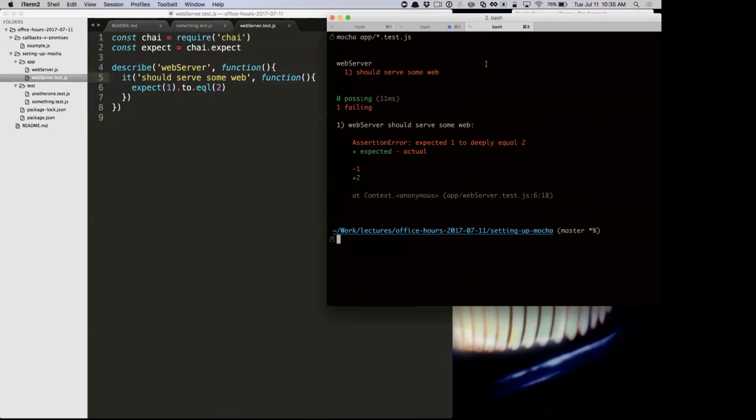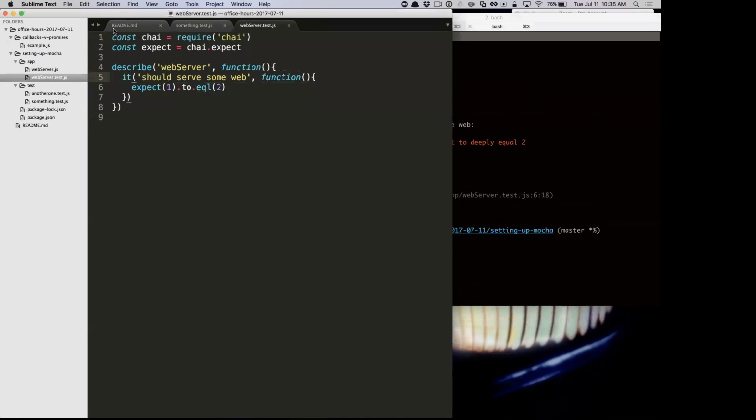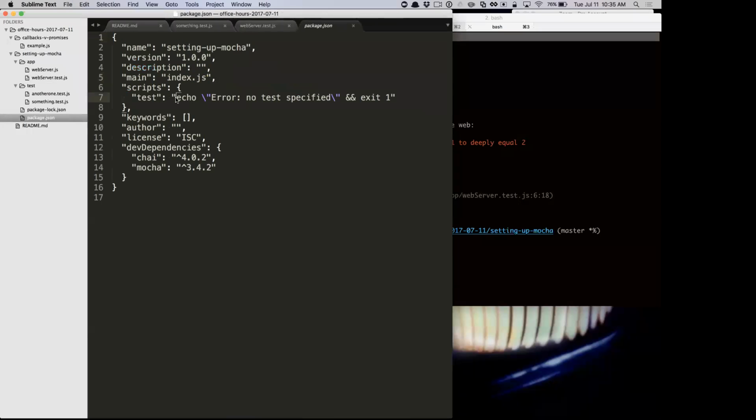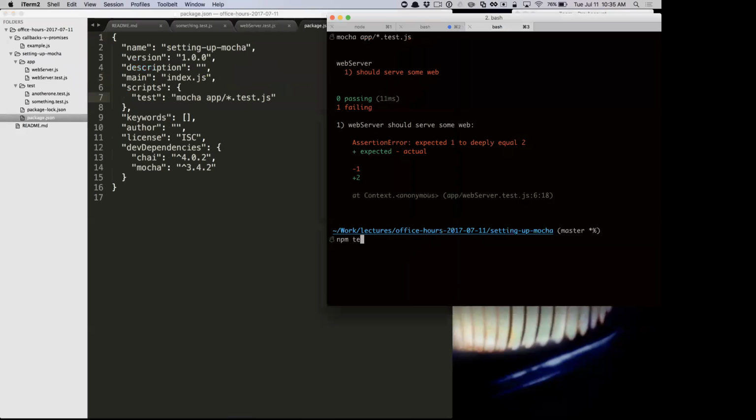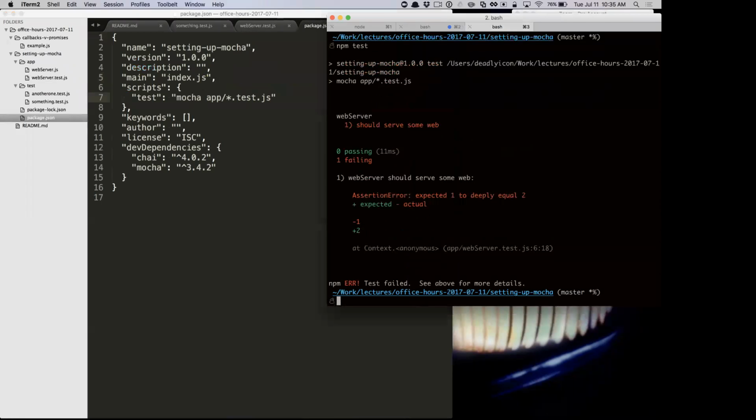And so if I wanted to have my tests all next to my code, which is a thing people like to do, then you just need to make sure you tell Mocha how to find all those test files, which is why this becomes a good idea. Because now you just say npm test, and it knows how to go find all your test files.